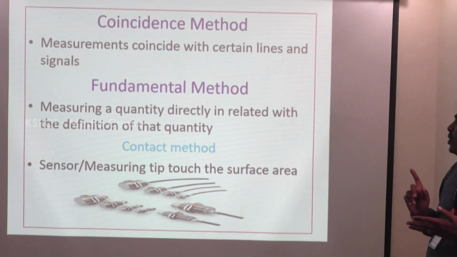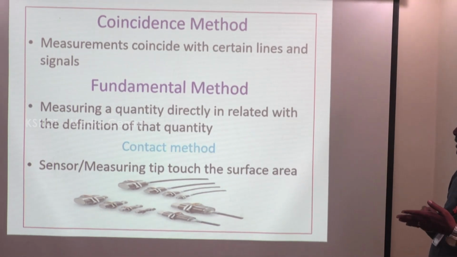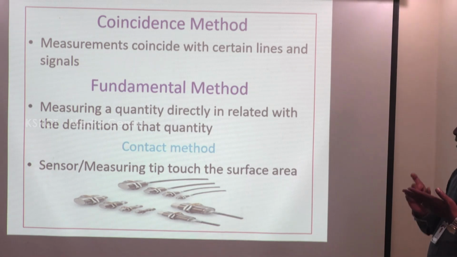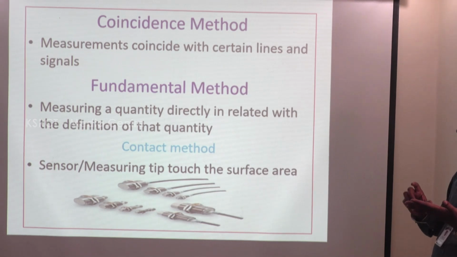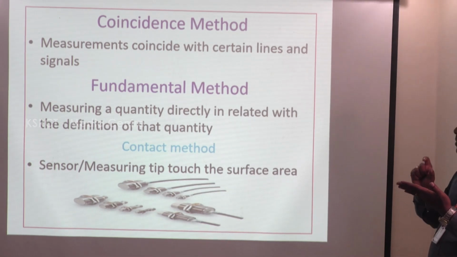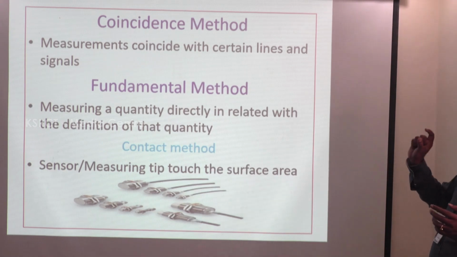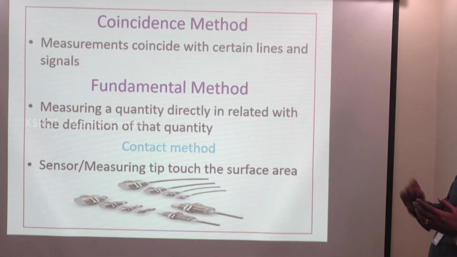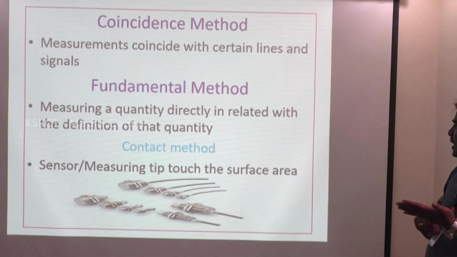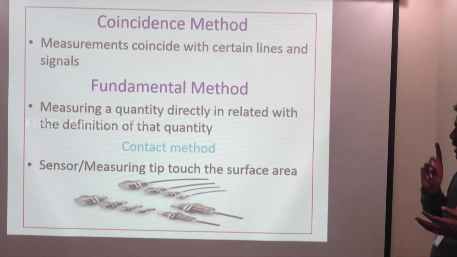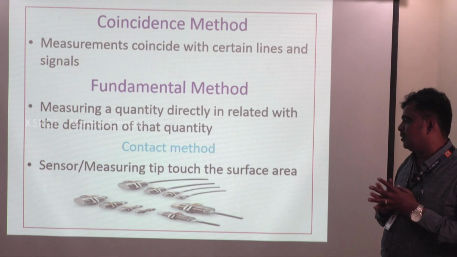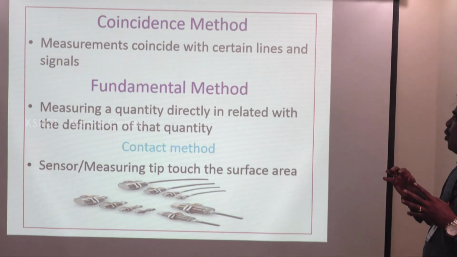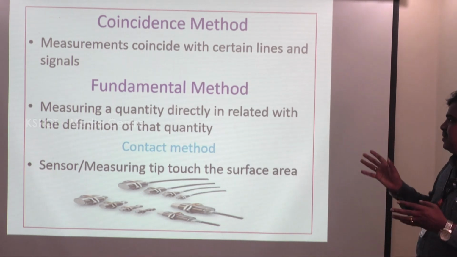The least count is 0.01 mm or 0.02 mm. To measure the length of a component, first take the main scale reading and then the vernier scale reading. The vernier scale reading is where the main scale and vernier scale coincide at some point. That value is called the vernier scale value. The vernier scale value is multiplied by the least count to get the total value of the component. That is called the coincidence method of measurement.